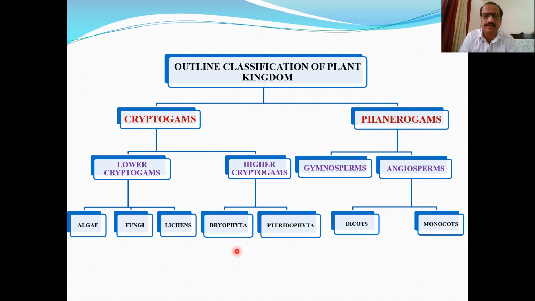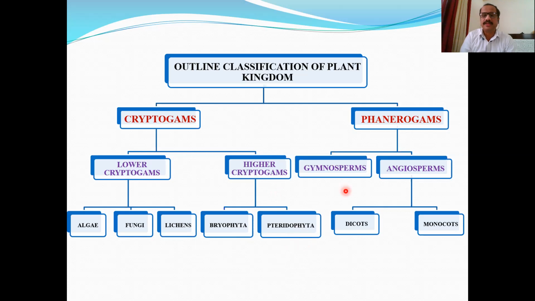But at this stage, you just remember that Bryophyta are amphibious plants of the plant kingdom, non-vascular with a gametophytic plant body. Pteridophyta are terrestrial plants, vascular cryptogams of the plant kingdom, and they are with a sporophytic plant body. There are many examples of pteridophytes like Lycopodium, Selaginella, Equisetum, and different ferns like Nephrolepis, Polygonum. So these are some of the examples of pteridophyta having higher characters.